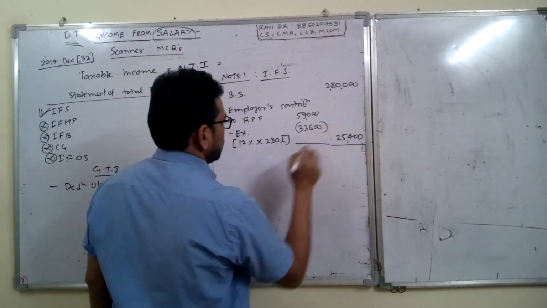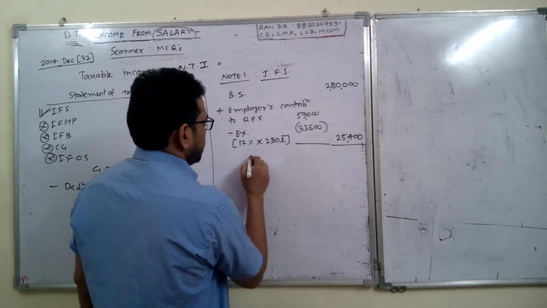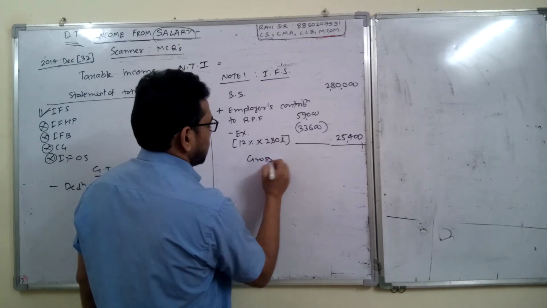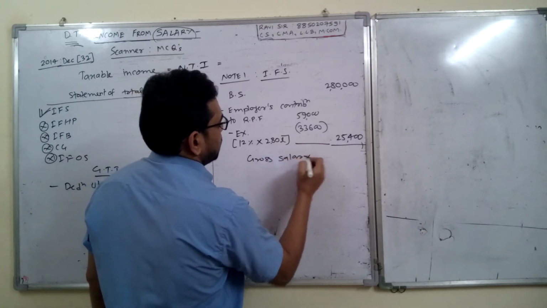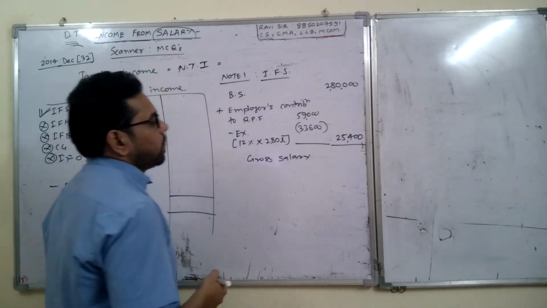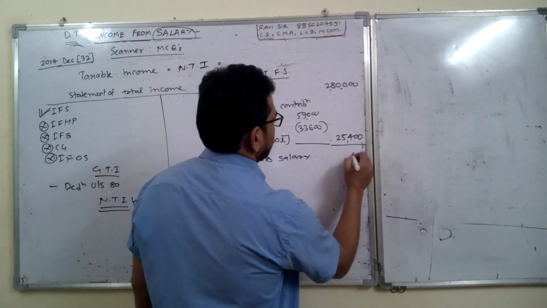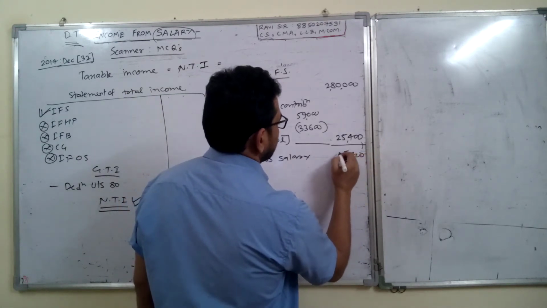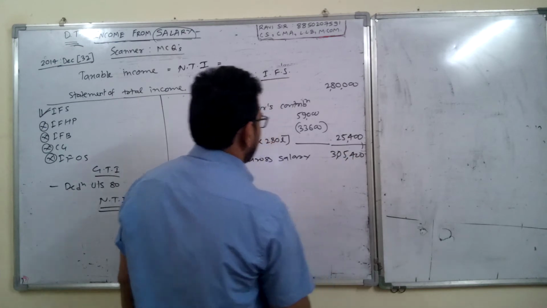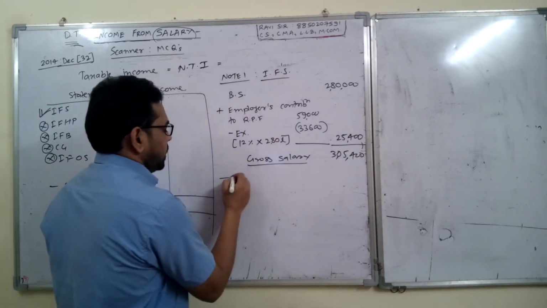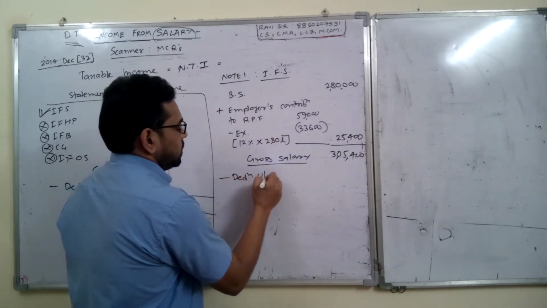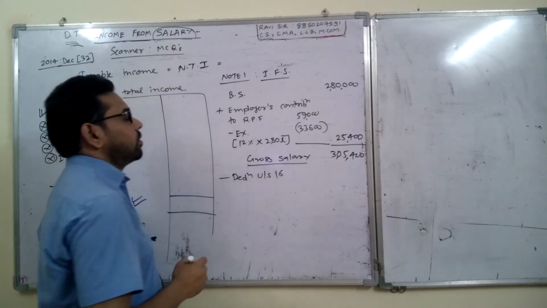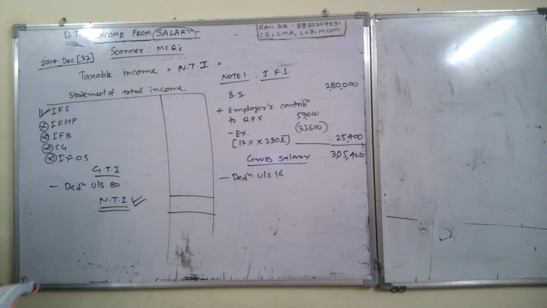So after adding these two, we get directly the gross salary. 2,80,000 plus 25,400, 3,05,400 is gross salary minus deduction under section 16. In income from salary you get deduction under section 16.